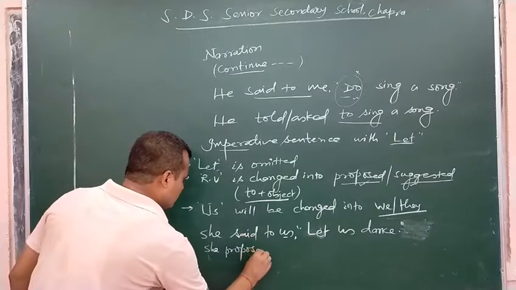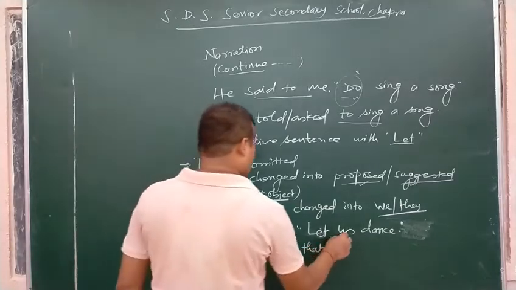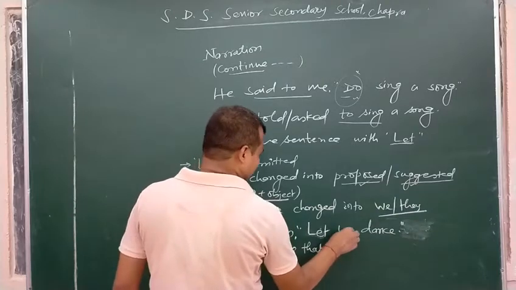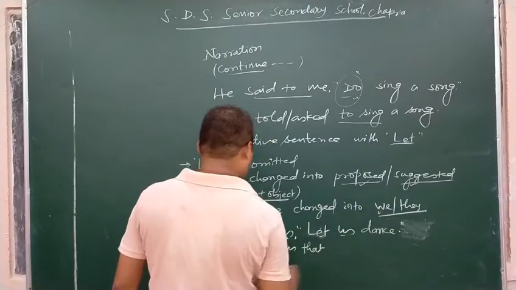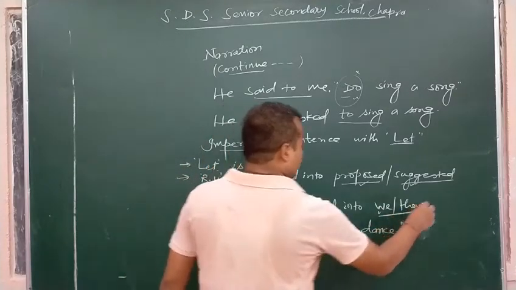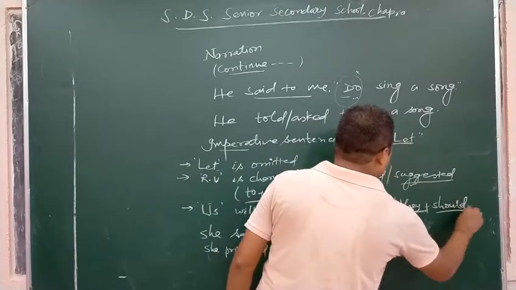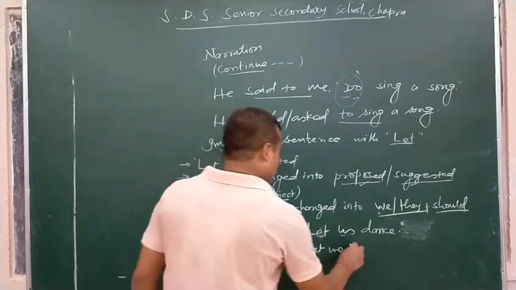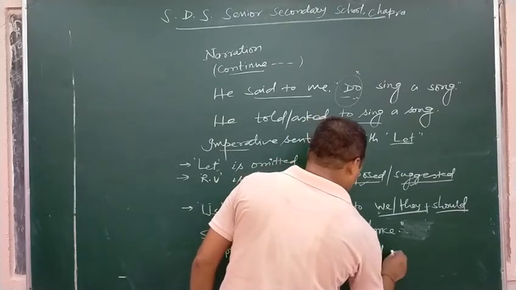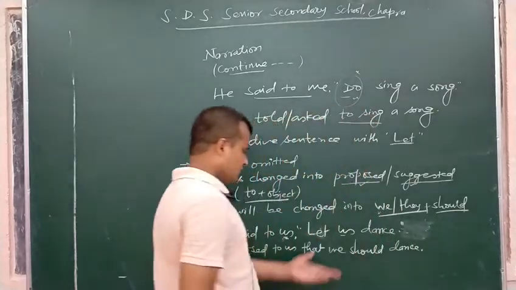She proposed to us that. We have a first person object here. That's why I am going to change this us into we. She proposed to us that we, after we and they, should is used. She proposed to us that we should dance, because it is a modal verb. We should dance. Now it is changed.